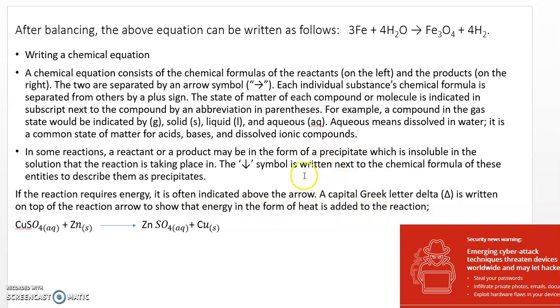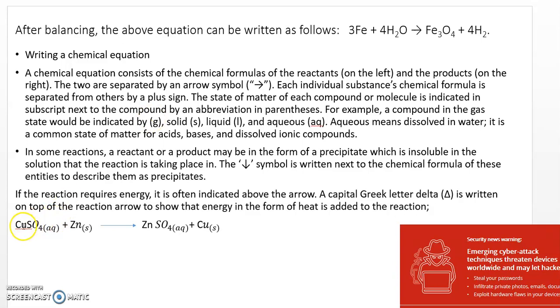So these are the methods for writing a chemical equation. This step you have to remember, as well as specifying the state of matter, whether it is gaseous, solid or liquid.